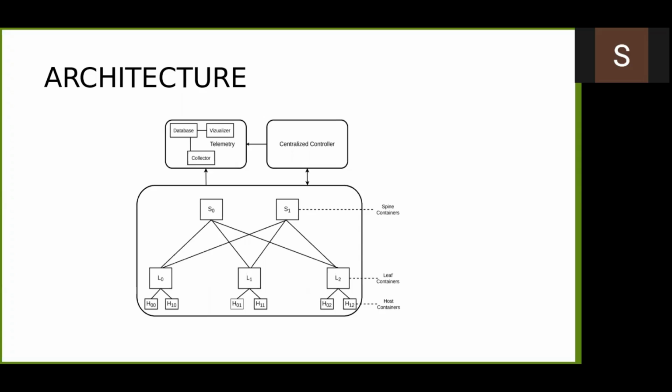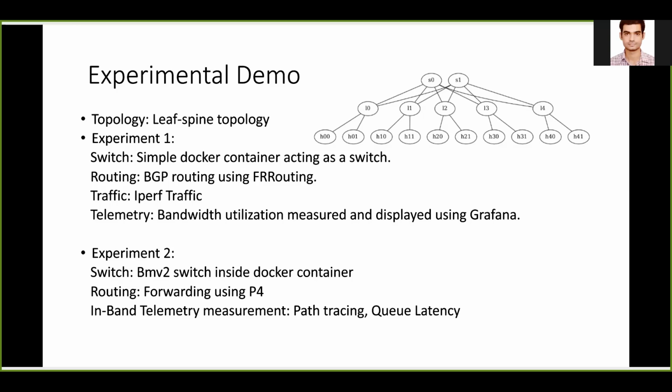So Gaurav will present the experimentation and the coding section of our proposed framework. Thank you. In this demo, we are using leaf spine topology. As you can see here, all the spine switches are connected to leaf switches, and leaf switches are connected to hosts. We are going to perform two experiments here. In experiment 1, we are going to use a simple Docker containerized switch and do BGP routing using FRR.